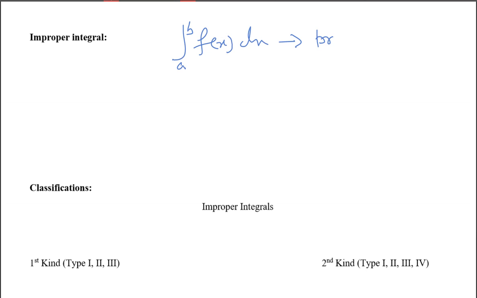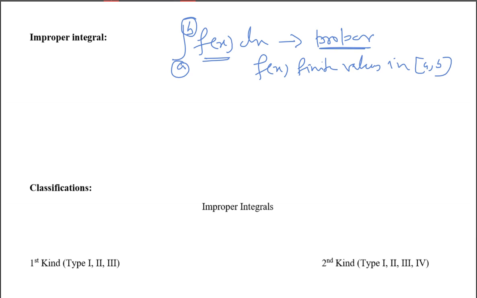What are the criteria for the proper integral? That means it should not have any infinity case. That means its lower limit and upper limit are both finite. We have crossed out the problems where a and b are both finite, and also f of x will have finite real values in the interval a, b. Then we say this is a proper integral.